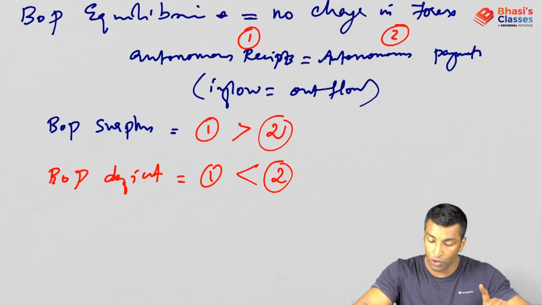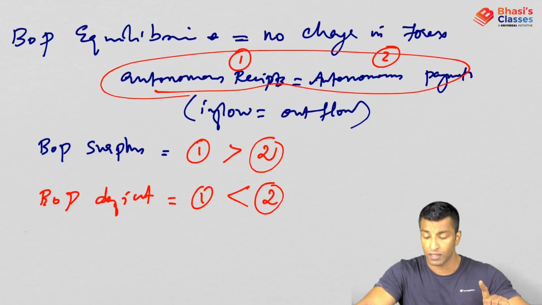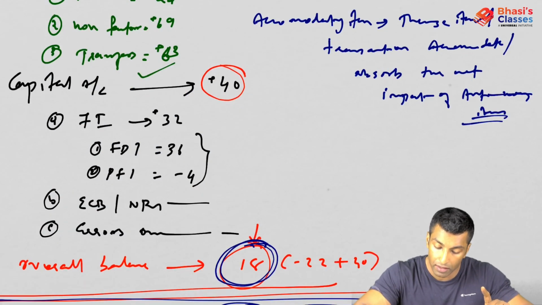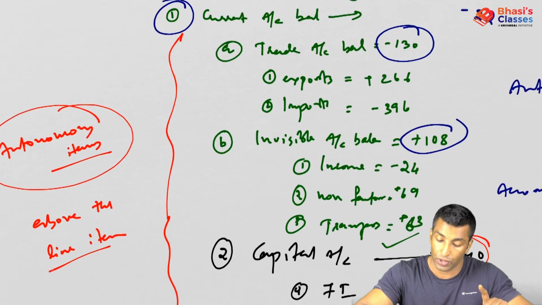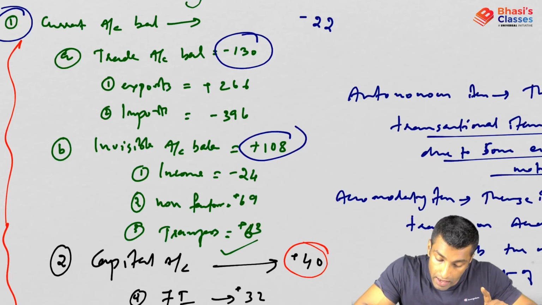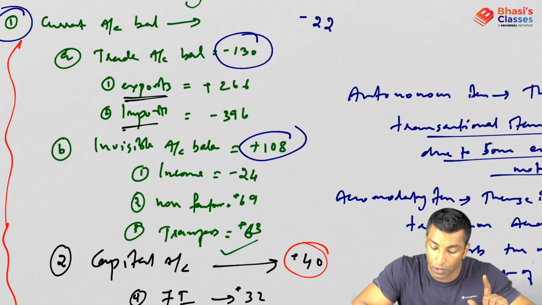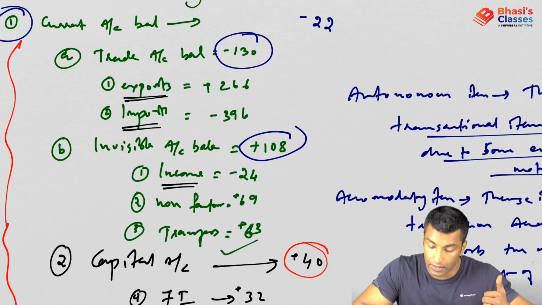So I hope this is clear. Everything I have explained in terms of autonomous receipts and payments. What do you mean by autonomous receipts and payments? These are autonomous items. Whatever you're receiving, for example exports, is autonomous receipts. Imports are autonomous payments. This income is receipts.